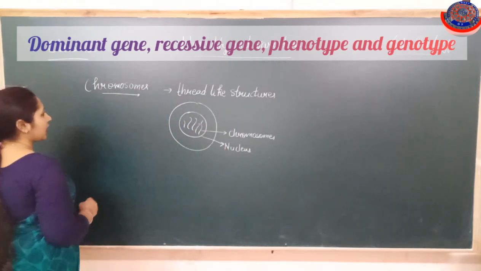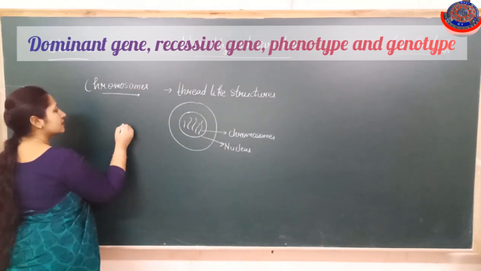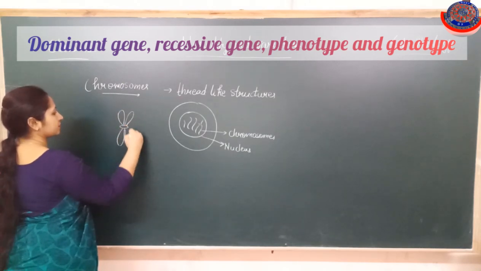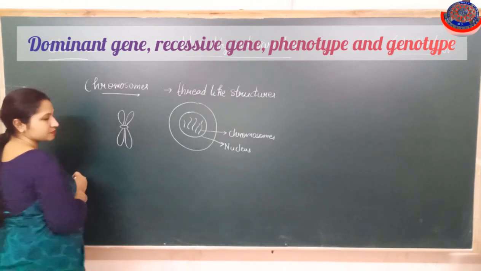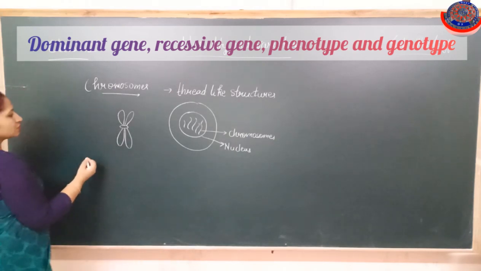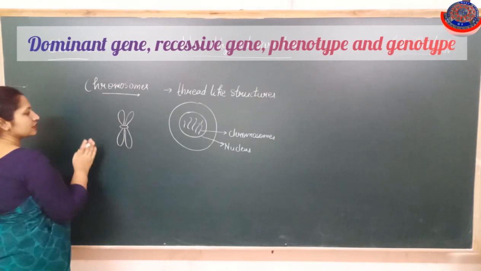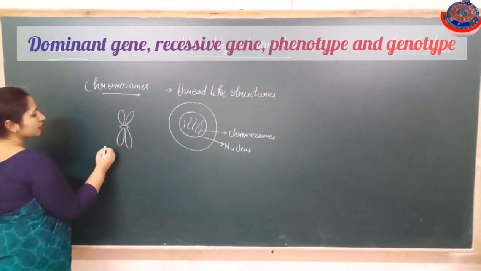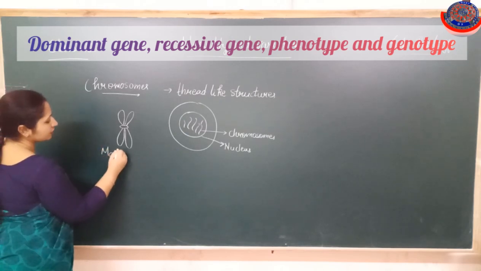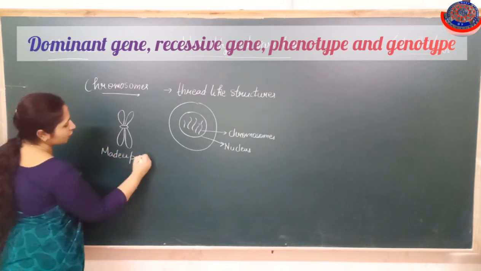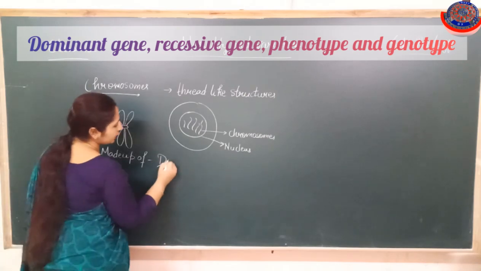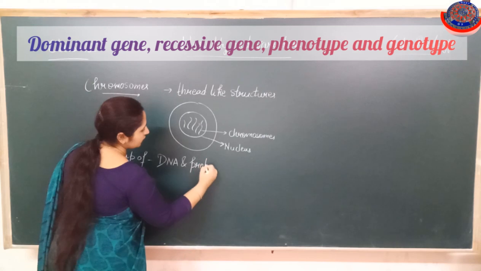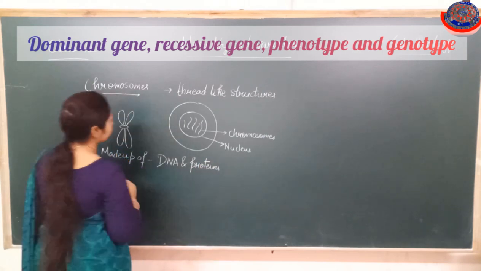Okay, and after condensation they look like this. These are chromosomes. So just before cell division they condense to form this structure. Now these chromosomes are made up of DNA and proteins.